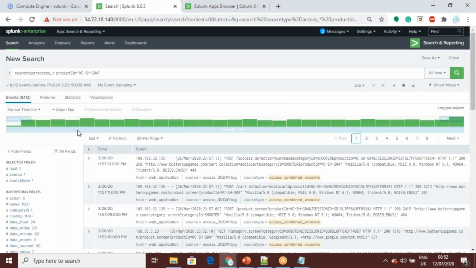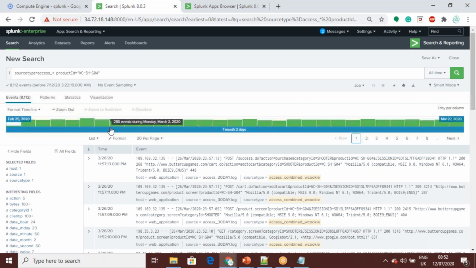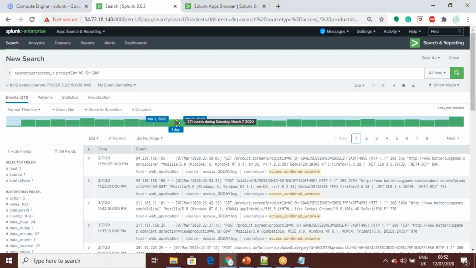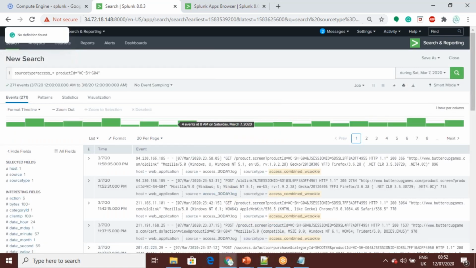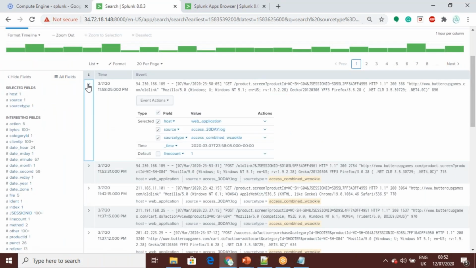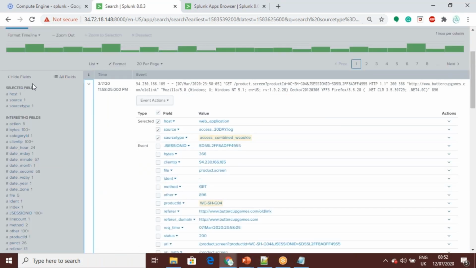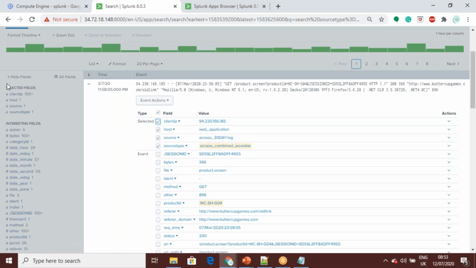Here also we can zoom around; there are many pages of output. If you want to zoom into a particular time event, you can drag it and see only that particular event. You can drag to the particular event, zoom in, and see that particular day or time. So there are various features. If you want to add multiple fields to these selected fields, you can. I want to add client IP also to the fields, so we can add it.